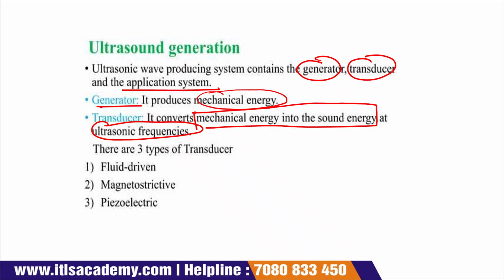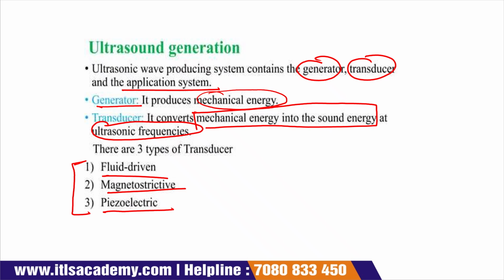So the generator generates the mechanical energy, and the transducer converts it into sound energy at ultrasonic frequency. We can use three types of transducer: the first one is fluid driven, then magnetostrictive, and piezoelectric. These are the three types of transducer which we use for the conversion of mechanical energy into ultrasonic frequency.